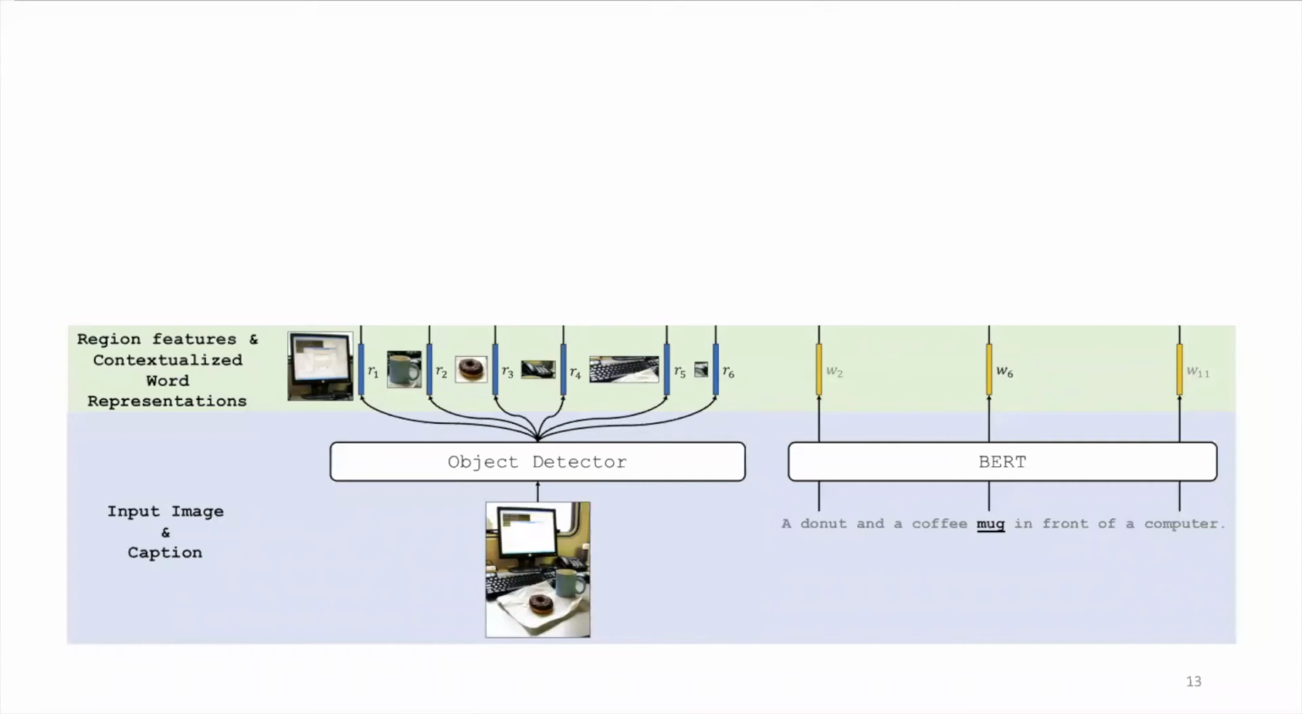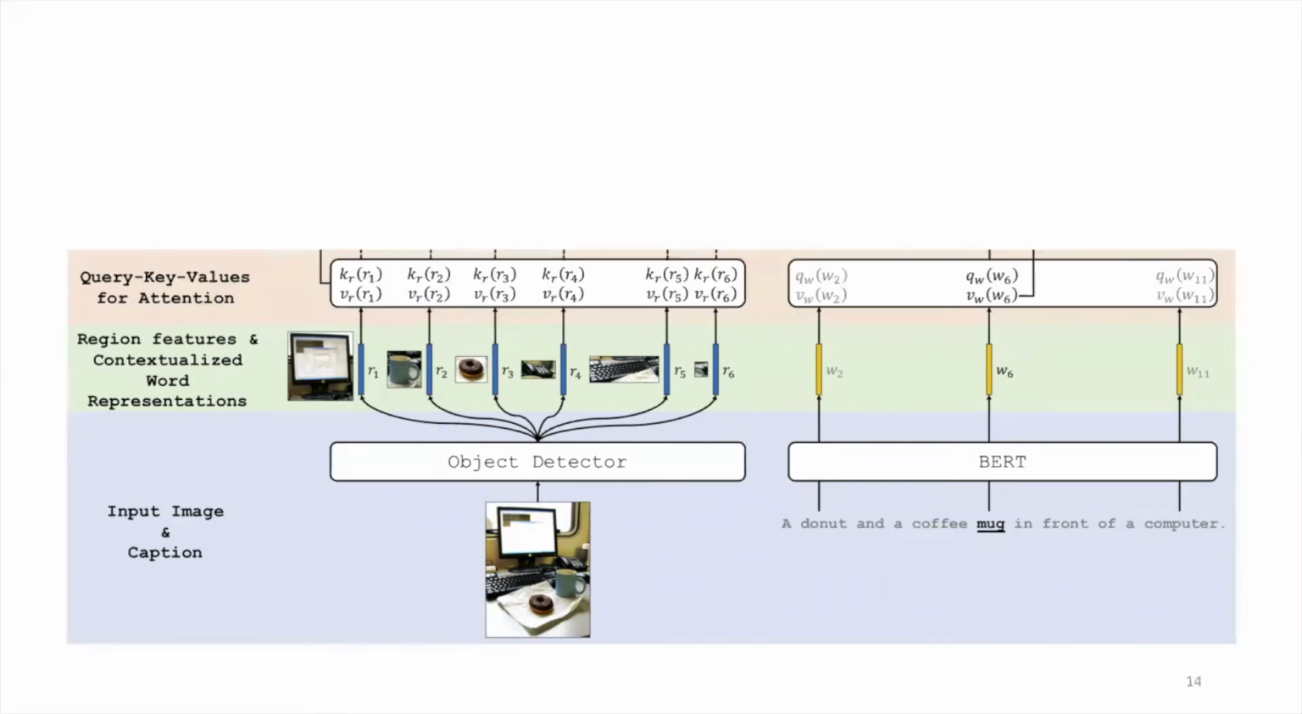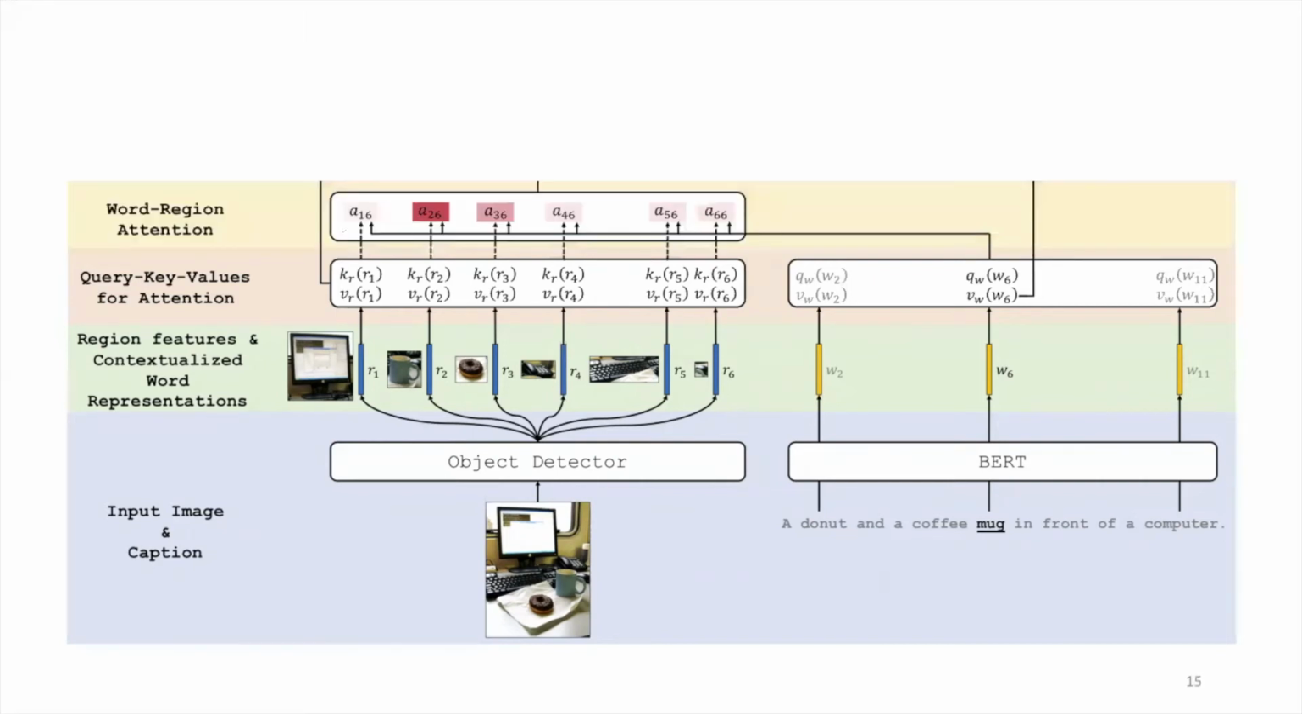Say we are interested in computing compatibility between the set of regions and the word mug in context. We begin by extracting region features and contextualized word representations. Keys and values are extracted from regions using feed-forward networks, while query and value features are computed from contextualized word representations. To compute attention for mug, we take an inner product of its query representation with region keys and expect a high attention score for the second region, which contains a mug, and low scores for other regions.